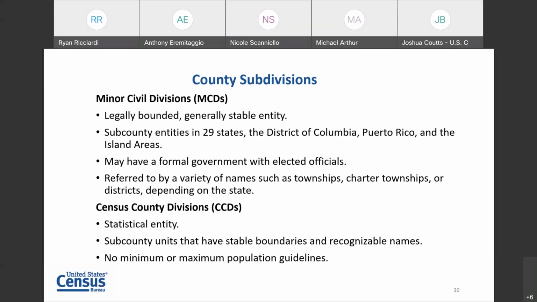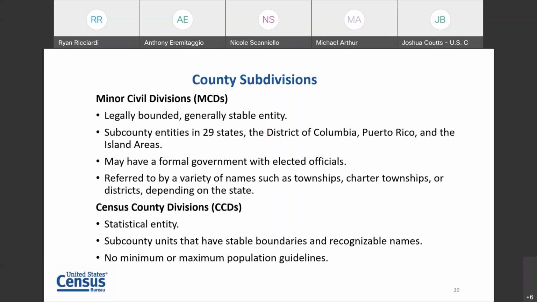On our map, you can see the strong green color, and those are where the CCDs, the statistical county divisions, are located. And in the various shades of purple and lavender, you can see where the MCDs, the minor civil divisions, are. I'll call out specifically the dark purple, where we call them functioning MCDs and the strong MCD states.